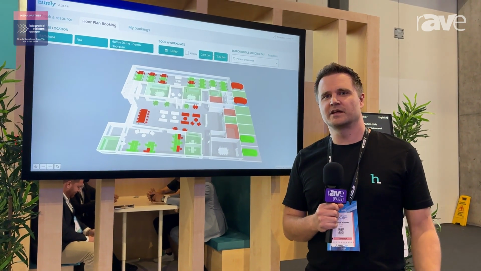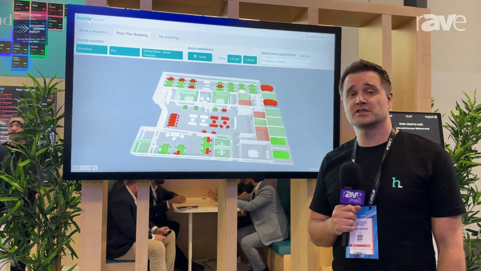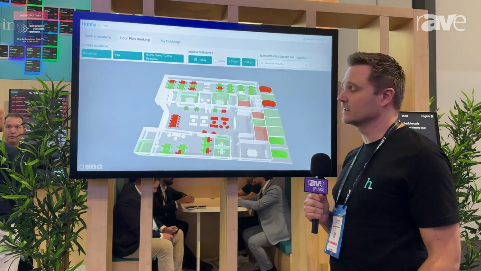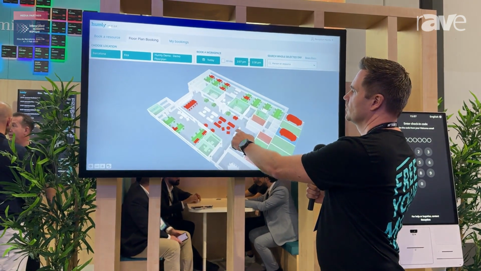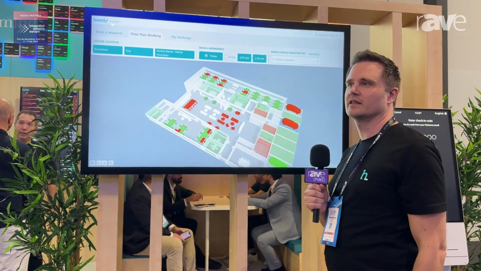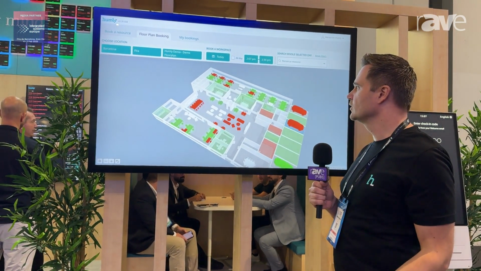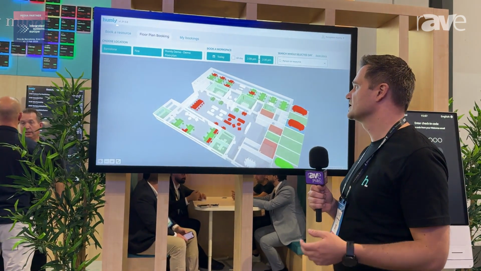I'm the CEO of Humbly, and I'm here today at ISE 2025 to show you some of our new features. Some of you may recognize this awesome 3D floor plan that we have that allows our users to get a quick and easy overview of what's available and what's booked in their vicinity. And I think it's a really good way to make interactive bookings and to get a good visualization of the